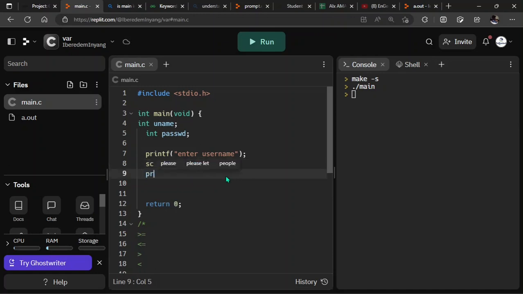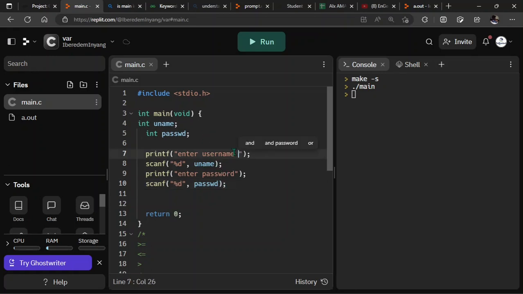And then the next one, printf, asking you to enter password. At the end of it, scanf again, looking for %d, the same thing, and this is going to be passwd, that's password. Now you're done with that. Let's just add \t here, so it's not going to be added to our scanf.